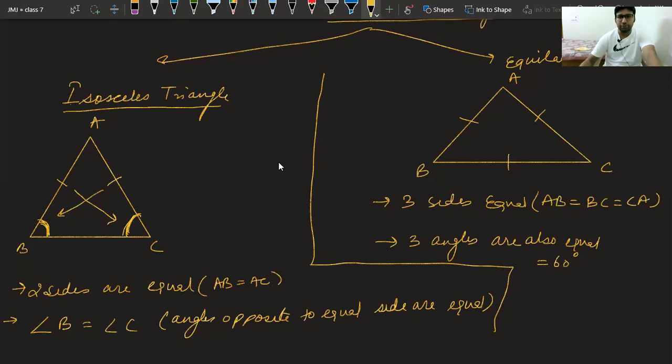You are correct. So in a triangle which is equilateral, all the angles are 60 degree. Okay. This was the concept. That's it. Now let's start the next concept that I have started yesterday also. Sum of length of two sides of a triangle. We have to see which triangles are possible, which triangles are not possible.